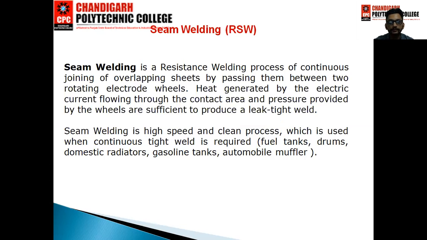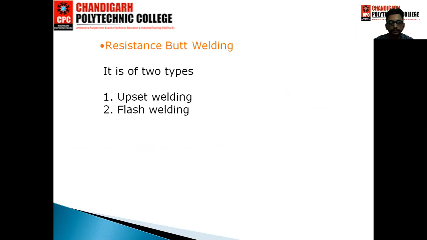In this slide, seam welding definition. Seam welding is a resistance welding process of continuous joining of overlapping sheets by passing them between two rotating electrode wheels. Heat generated by the electric current flowing through the contact area and pressure provided by the wheels are sufficient to produce a leak tight weld. Seam welding is a high speed and clean process which is used when a continuous tight weld is required. Applications: fuel tanks, drums, domestic radiators, gasoline tanks, automobile mufflers.